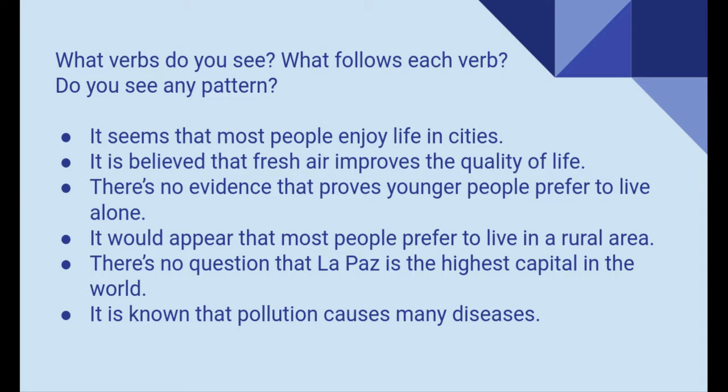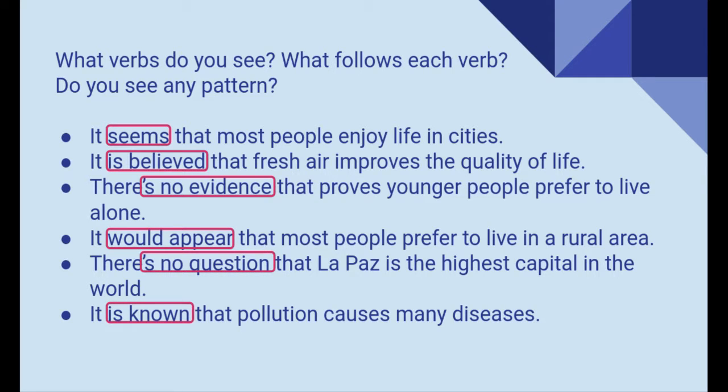Okay, great. So to do hedging, we're going to be using some verbs. For example, it seems, it is believed, there's no evidence, it would appear, there's no question, it's known. And if you see after these verbs, we have a that clause, right? So we're going to start with the hedging part that is just saying that we cannot prove this, right? There is not a strong evidence. And then we're going to continue with the that clause.